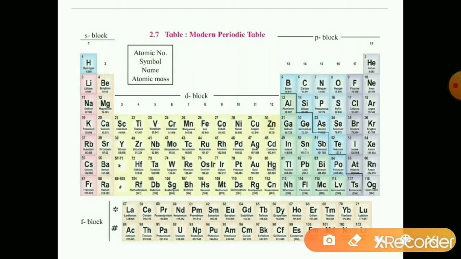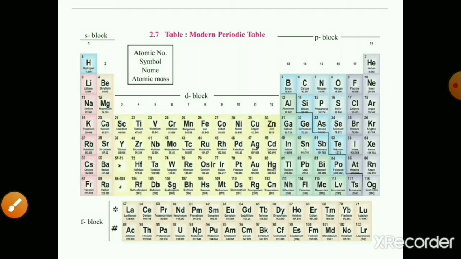And the elements which are kept at the bottom of the periodic table are called the inner transition elements. In the inner transition elements, the elements which are part of the 6th period and follow lanthanum are called the lanthanides, and the part of the 7th period elements which follow actinium are called the actinoids.